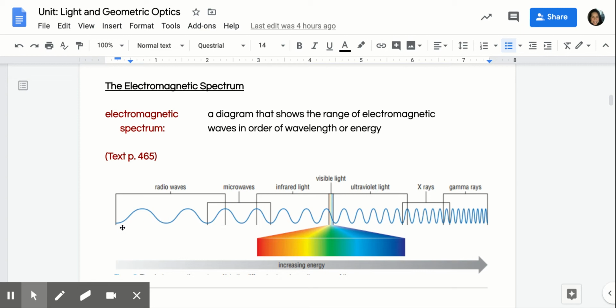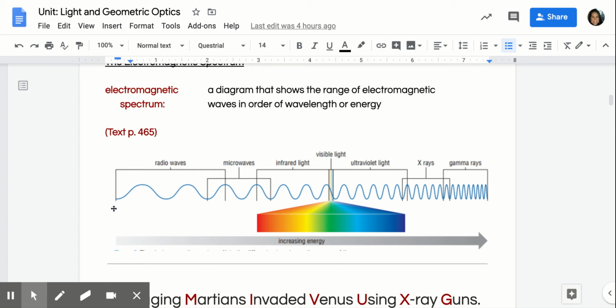So you'll notice that as we move across our electromagnetic spectrum, we're going from a small amount of energy to a large amount of energy. And notice that as that happens, our wavelengths become shorter and shorter. So in radio waves, they're super spread out. Do you guys see this? And then as soon as I hit microwaves, that's a little bit more energy. They're getting closer together. Those troughs are getting closer and closer. Infrared light is even the same. So those crests and troughs are getting squished together, kind of like a slinky.